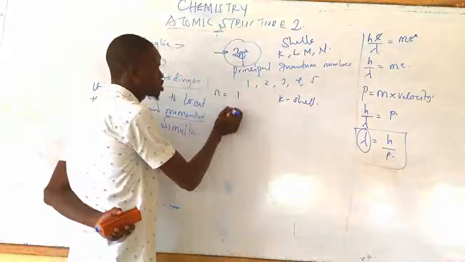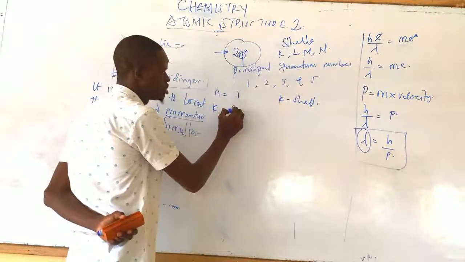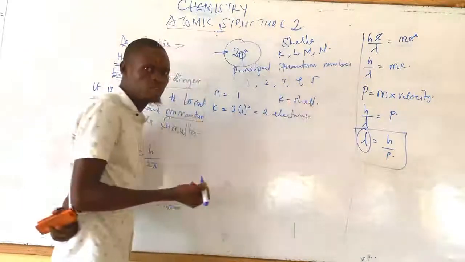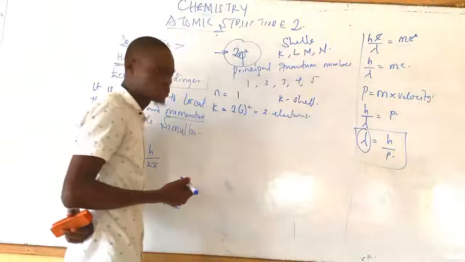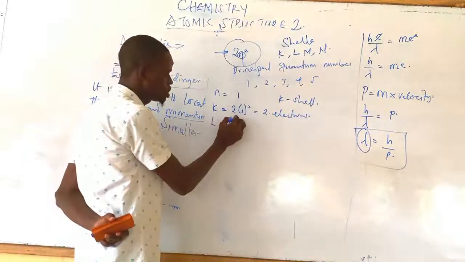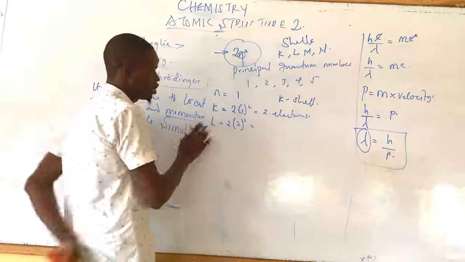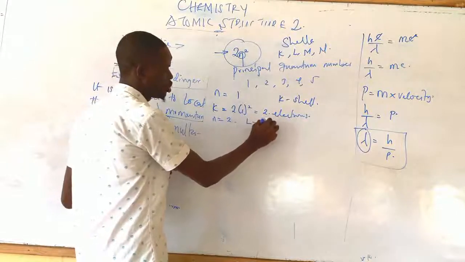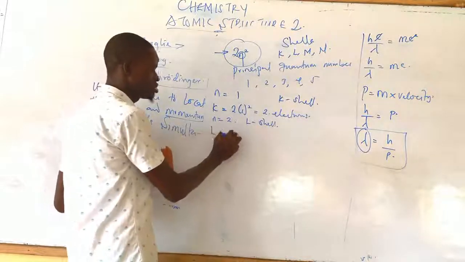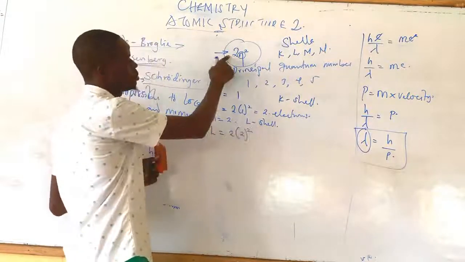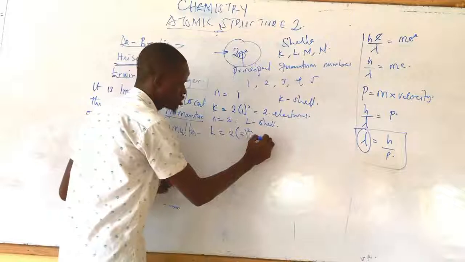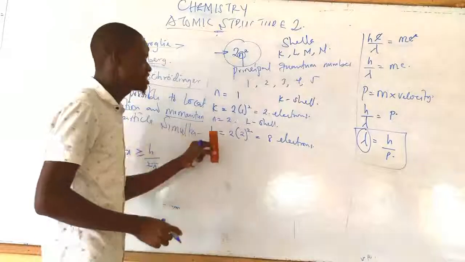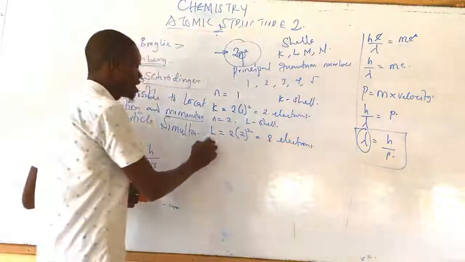From here, if n is equal to 1, then the K shell should contain 2 times 1 squared, which equals 2 electrons. The maximum number of electrons that the K shell will contain is 2 electrons. For the L shell, n equals 2. The L shell should contain 2 times 2 squared, using this formula 2n squared, which equals 8 electrons. That means the L shell is going to contain 8 electrons.